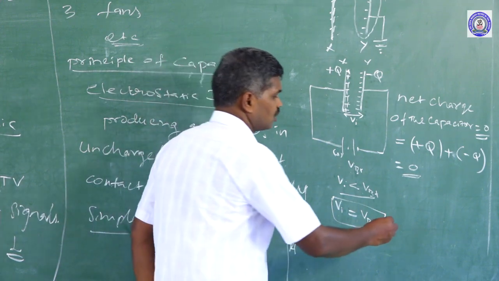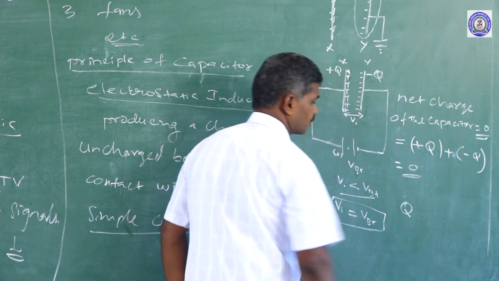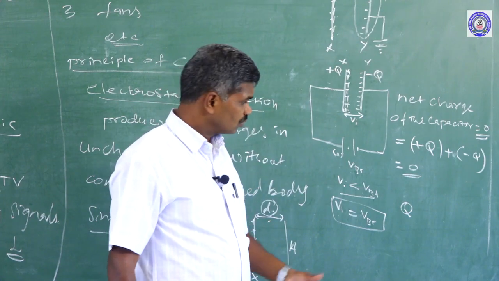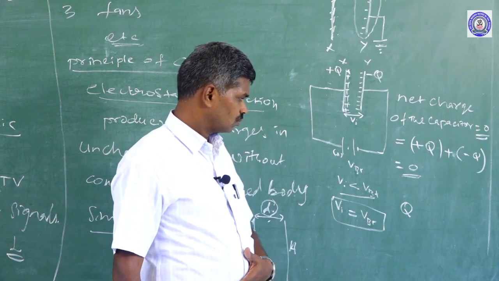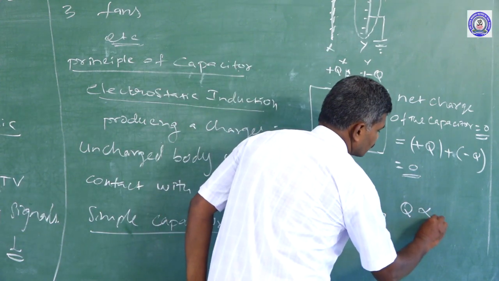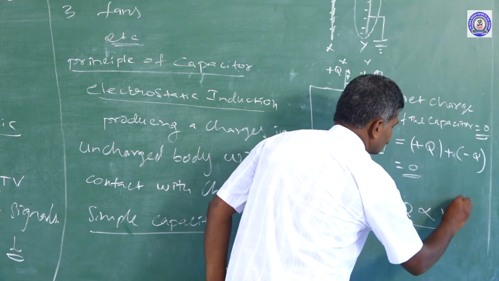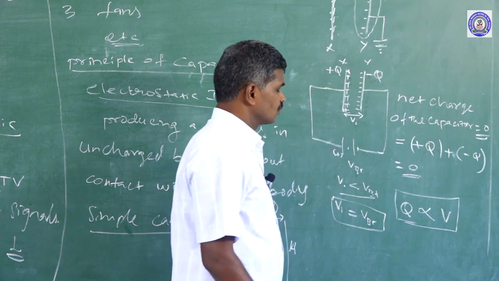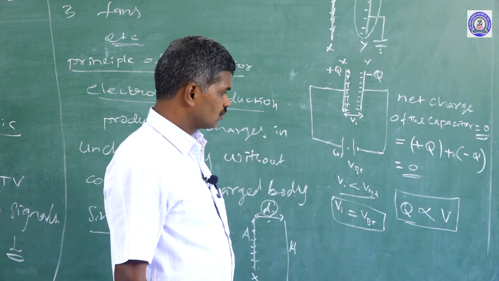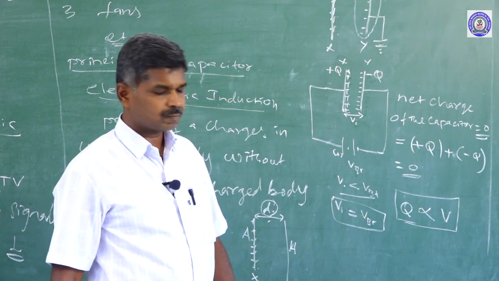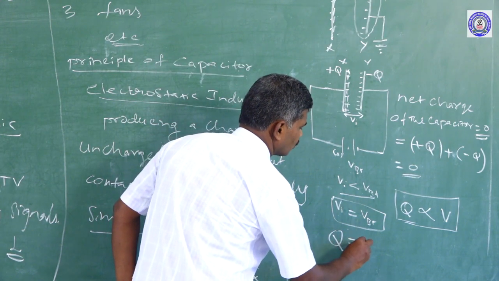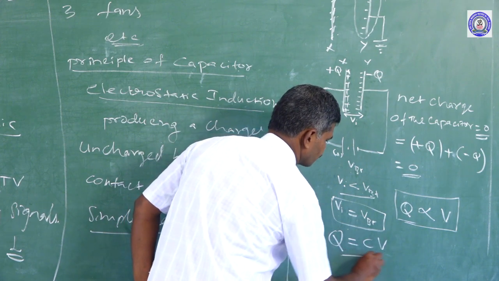So the charge stored in either plate, X plate or Y plate, the Q amount of charge stored, is directly proportional to the potential difference. Based on that, Q is proportional to V, Q is equal to C into V.